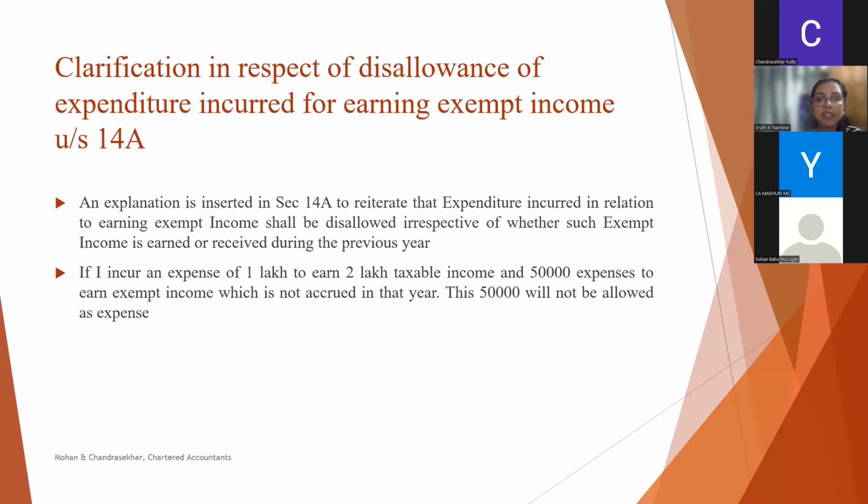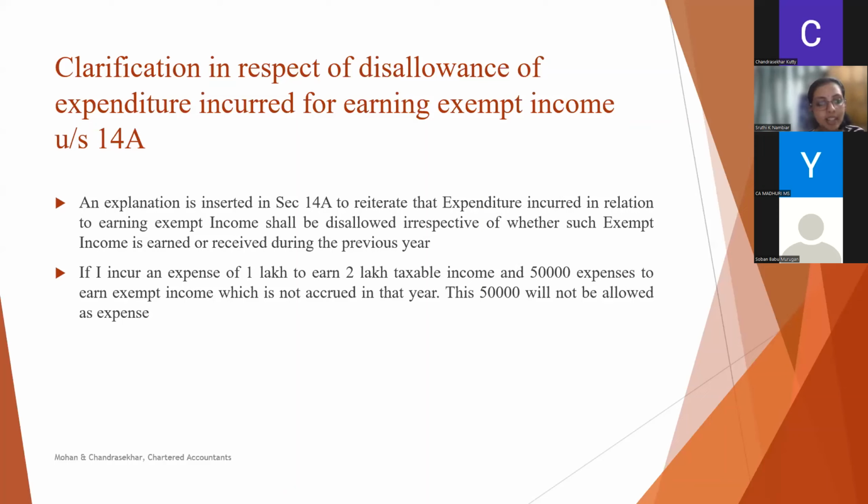Some courts have taken a view that if there is no exempt income during a year, then no disallowance can be made. So in this budget, it is clarified that expenditure incurred on earning exempt income shall be disallowed irrespective of whether such exempt income is earned or received during the previous year.